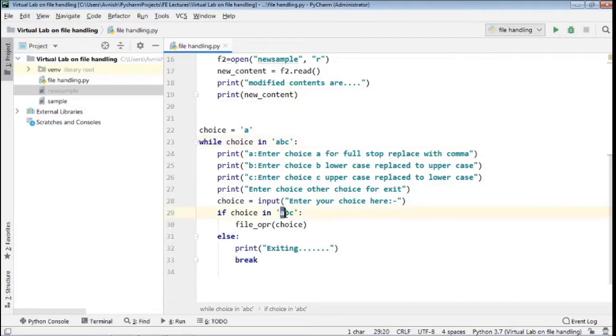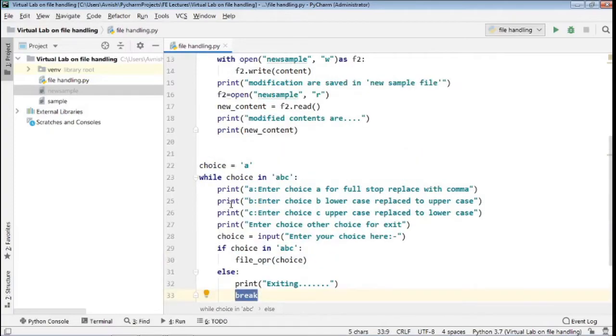Suppose his choice is in between ABC, then we have to execute this function, file operation. We have to execute this function in 3 cases. The user may give choice A or B or C. In that case, we have to execute this file operation. Otherwise, we print this exiting message, and we have to terminate our while loop.